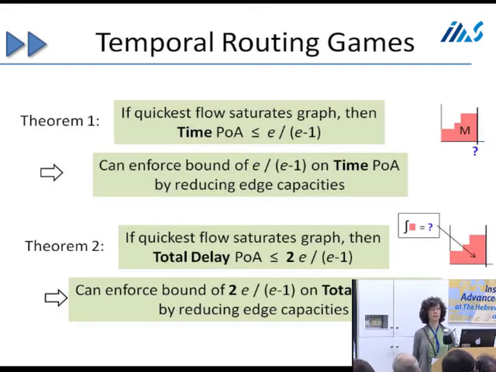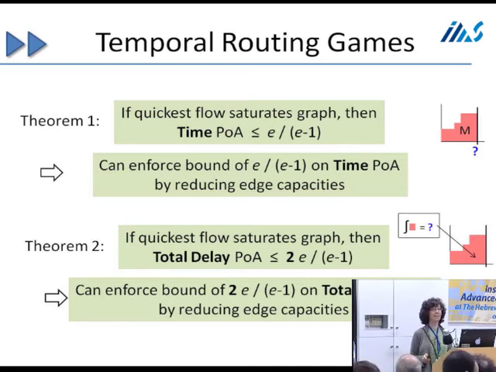Jason? So you reduce the capacities, is the price of anarchy... We don't know. So we weren't able to show a bound on the price of anarchy without doing this. So this is what we can show. That's one of the open questions. We don't have any examples where it's worse than e over e minus 1. So the Cauchy-Squatell example is the worst example we know. And it happens to be a case of this form where the optimal saturates the graph. We'd like to be able to prove that that's the worst case, but we haven't been able to do that.